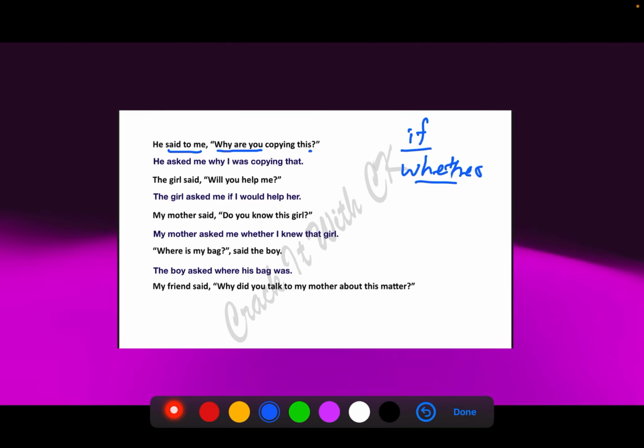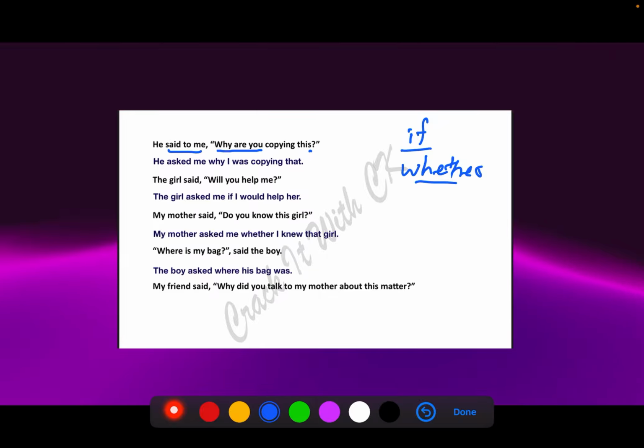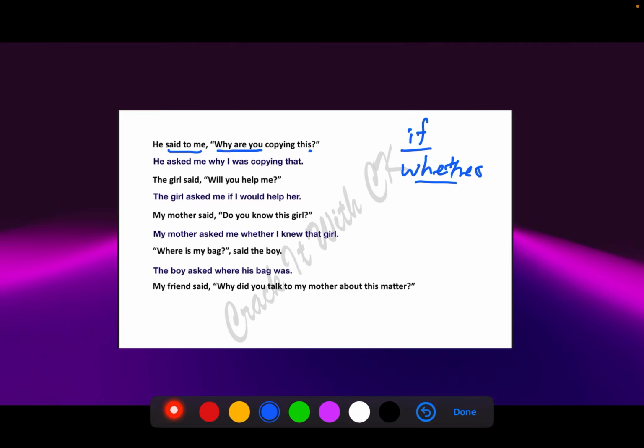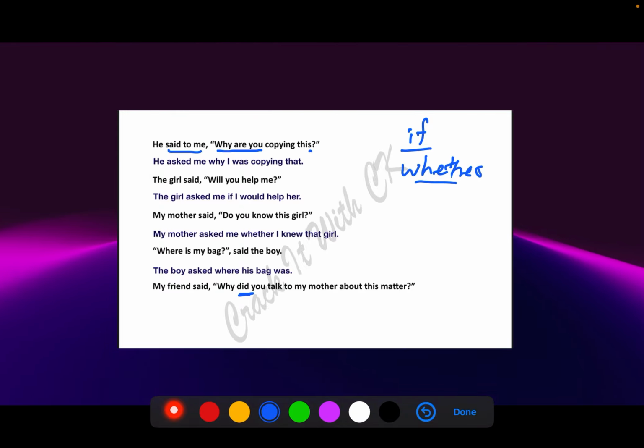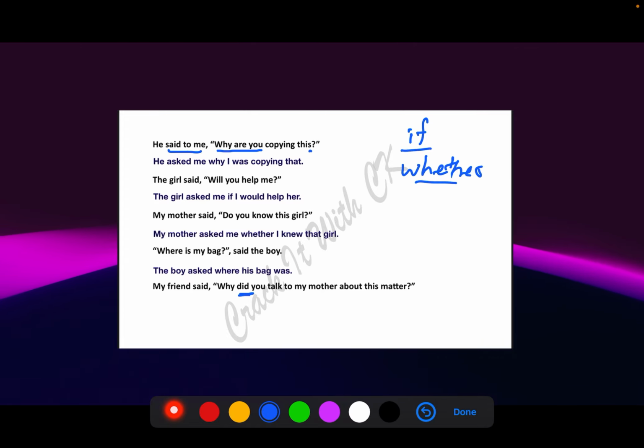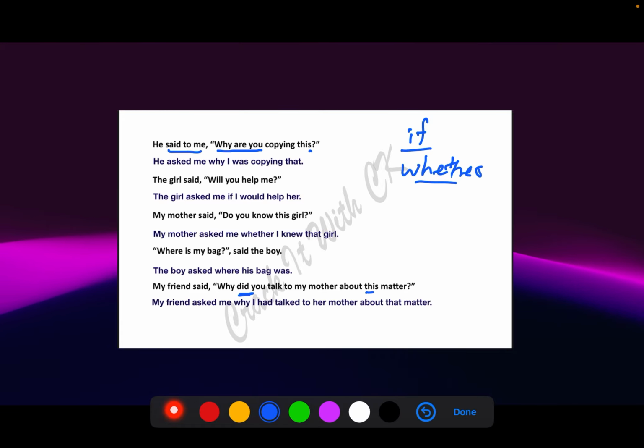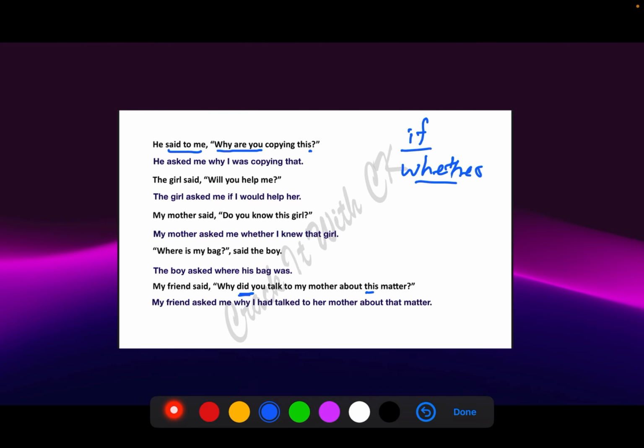My friend said, why did you talk to my mother about this matter? Okay, now the friend is not happy here. So my friend asked me why I had, because this is already past, why I had talked to her mother about that matter. This becomes that. I hope things are getting a little clearer, guys.